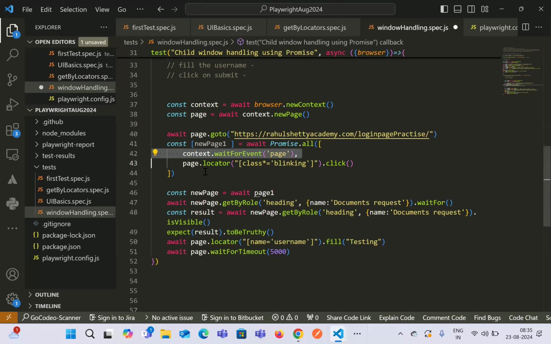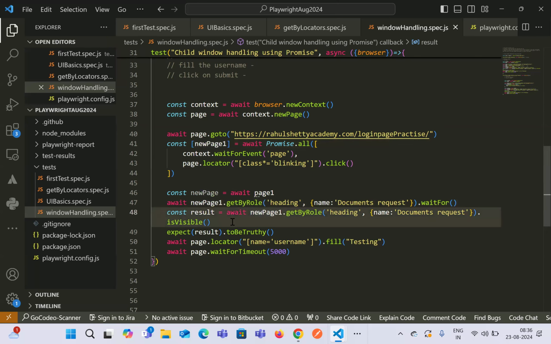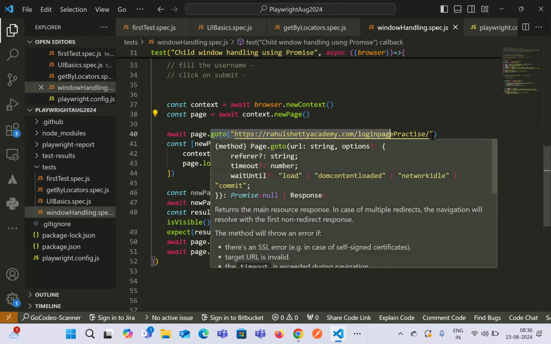Right. And now when we have to automate on the new page, we have to use this particular variable, the variable that we have received the response from wait for event. And from here on, we can just replace it with new page one. And we know that if we have to work on the original page, then we have to again go back to the page variable that we used to launch the URL.